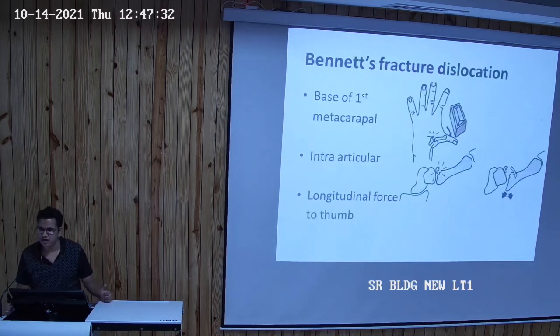Now, Bennett's fracture. There was a professor of surgery, Sir Edward Bennett, who wrote a paper describing a typical fracture of the base of the first metacarpal. In the paper, he wrote that a patient with this typical intra-articular fracture of the base of the first metacarpal, if not treated or reduced properly, would have difficulty performing normal routine daily tasks.